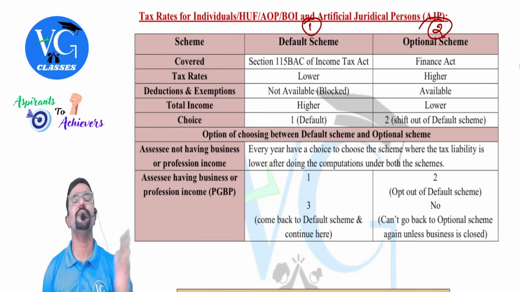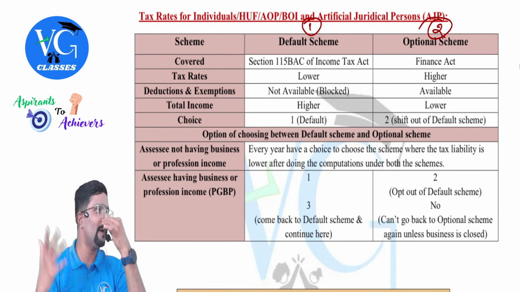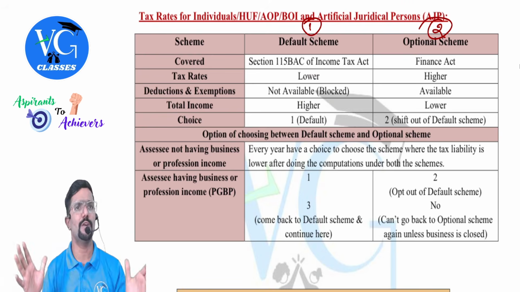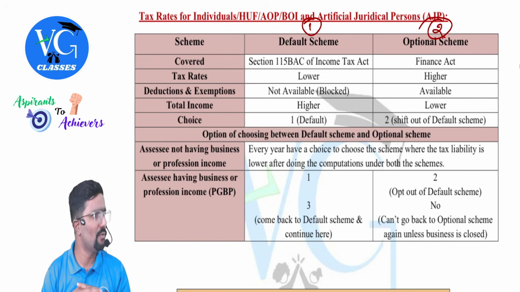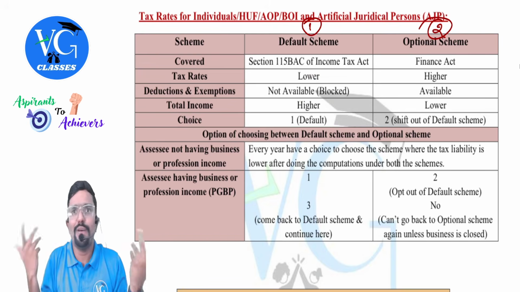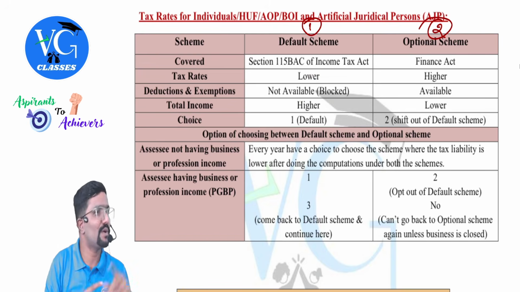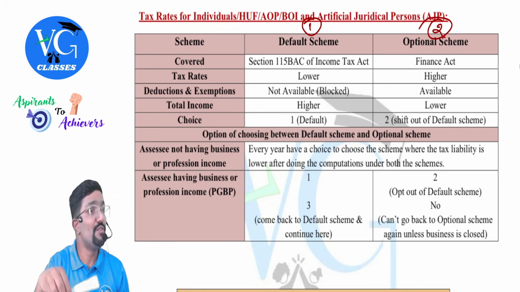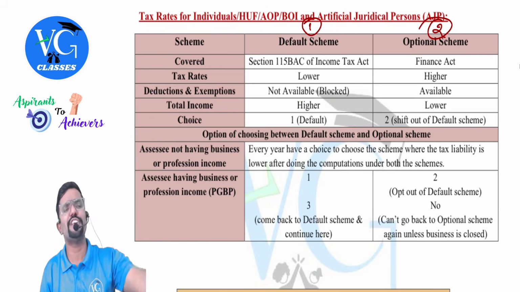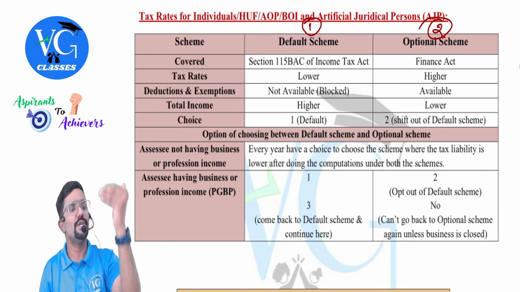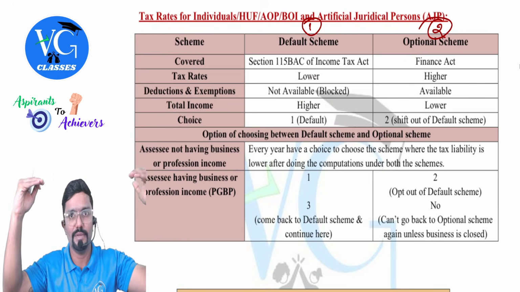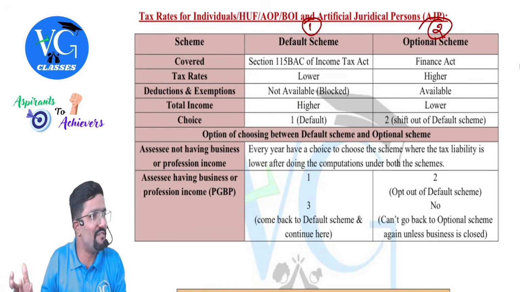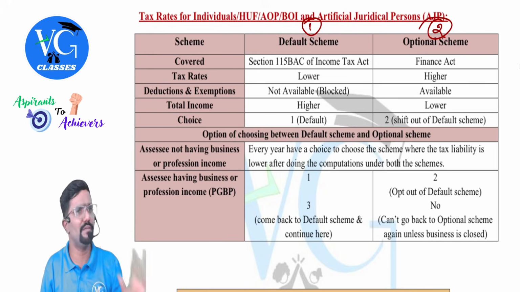Okay. So the first choice is always default. If I don't want that, I can go for the optional scheme. Now you might ask me, sir, do I have the freedom every year to choose whichever I want? So wherever it is lower, I can follow it. Is it so? Yes, provided you don't have business or profession income. Now, if you are an assessee who doesn't have any business or professional income, every year you calculate your total income under both the regimes, calculate your tax liability, and whichever is lower, you follow it. That is more beneficial for you. You have that choice.